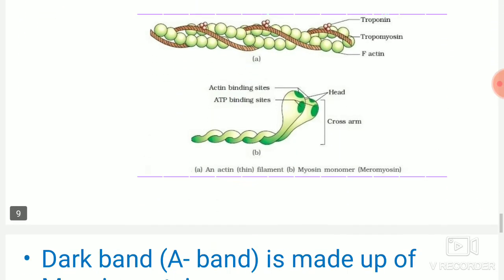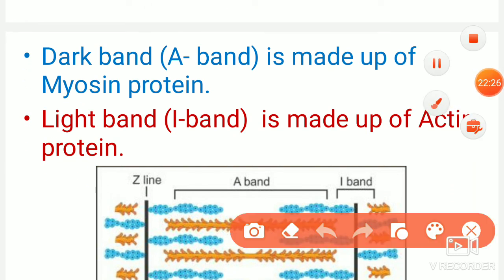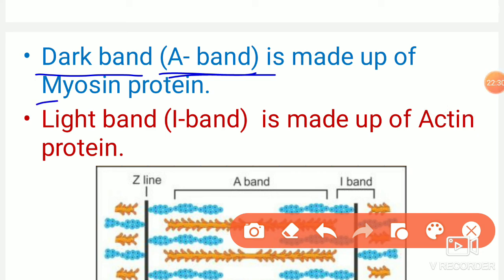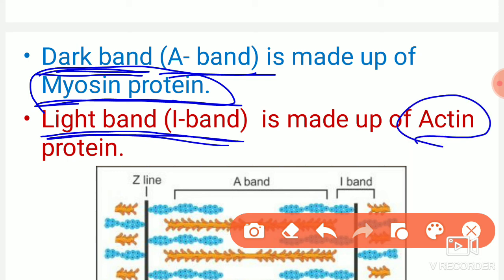Next, here you can see the dark band, so called the A band. In the A band, the protein which is present is myosin protein, a very important point. And the light band, that is the I band, consists of actin protein.